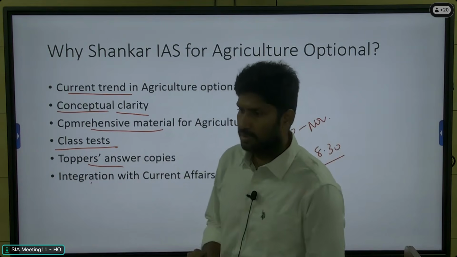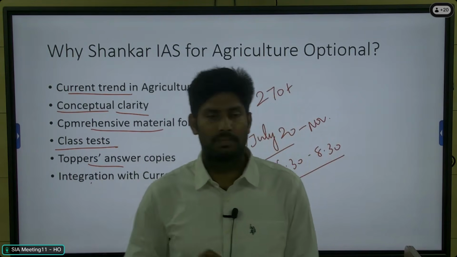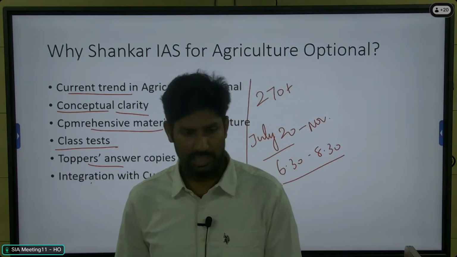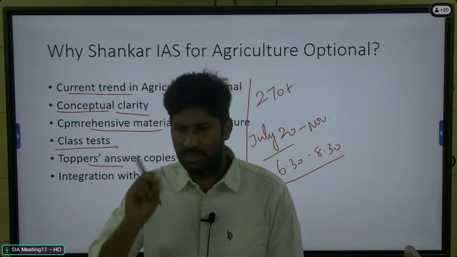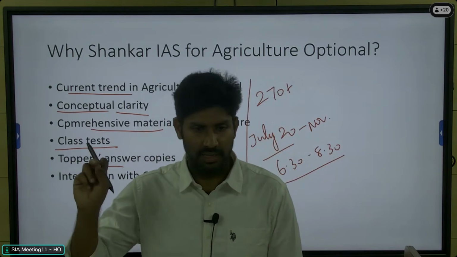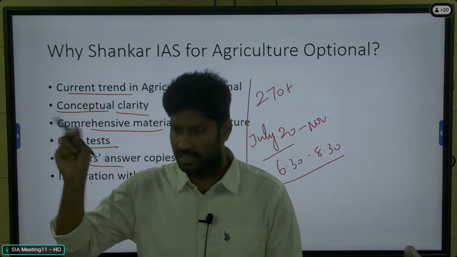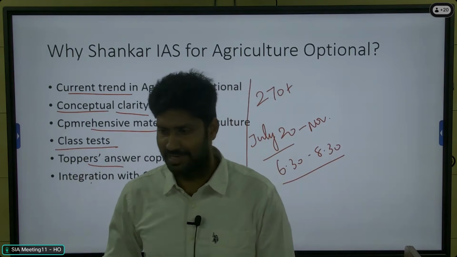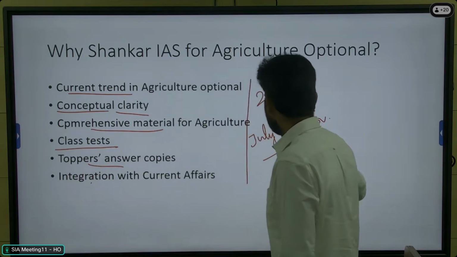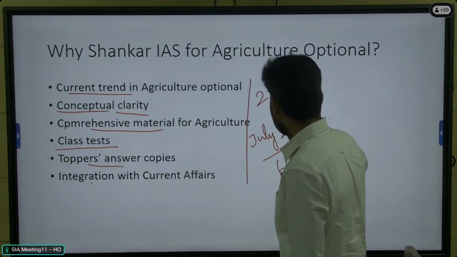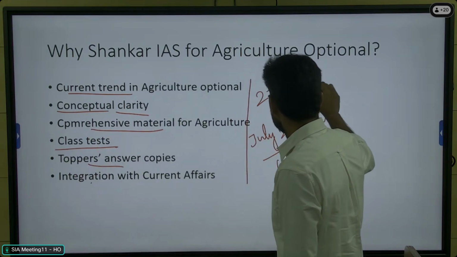Not only the agri optional paper, but in every optional except mathematics and anthropology, some students are scoring 300. In mathematics, they are scoring even 350, 360, but that's purely objective in nature, right? But for other optionals, a good score is in the range of 270 to 280.